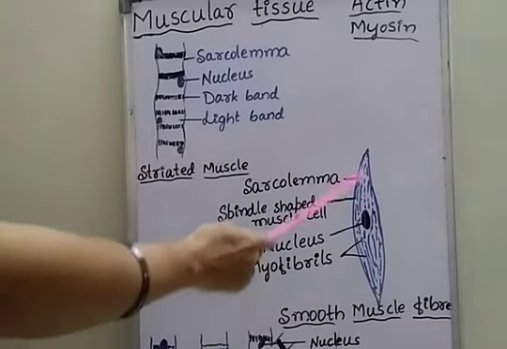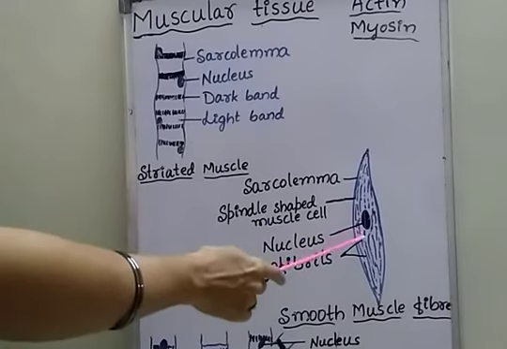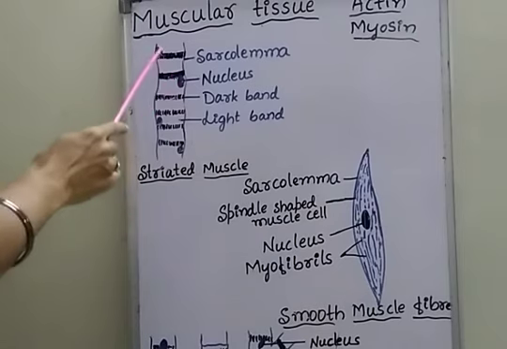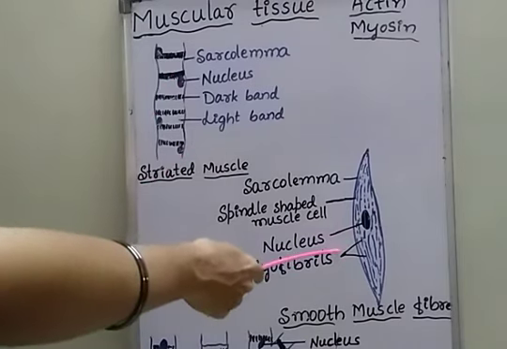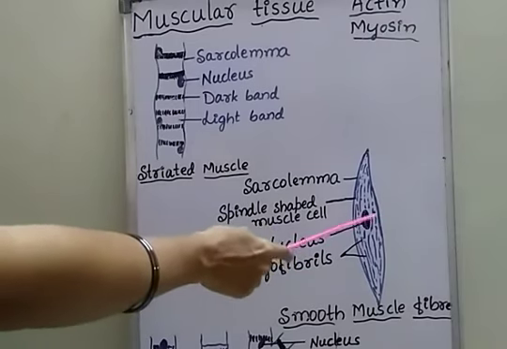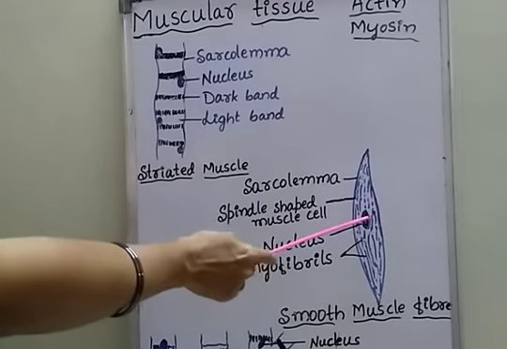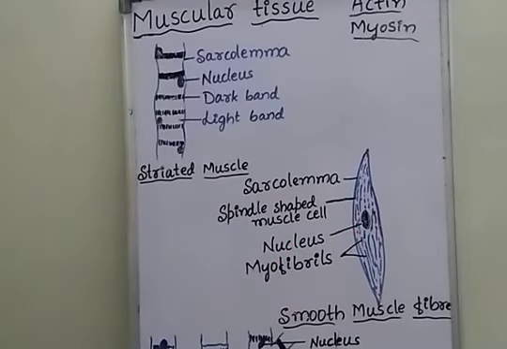In case of smooth muscle fiber, a centrally located single nucleus is present. In case of striated muscle, many nuclei are present at the periphery. But in smooth muscle fibers, a single oval or spindle shaped nucleus is present at the center of the muscle fiber.